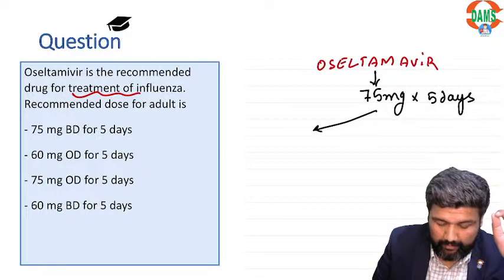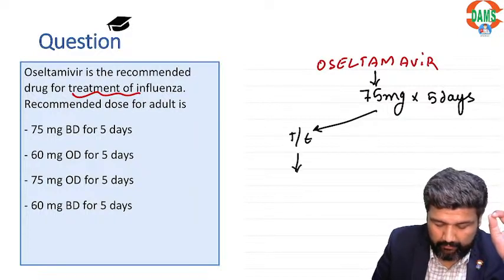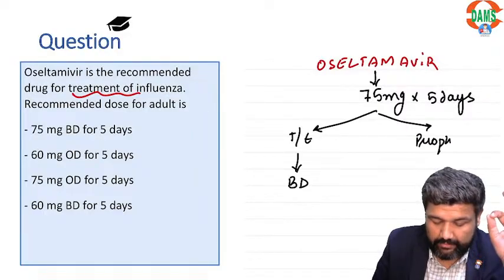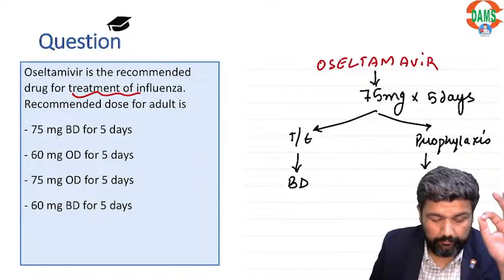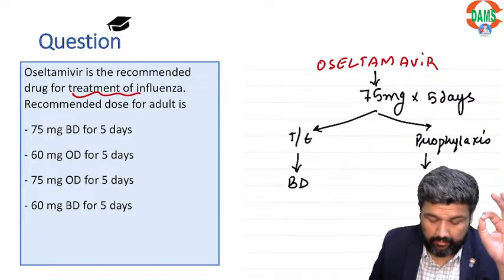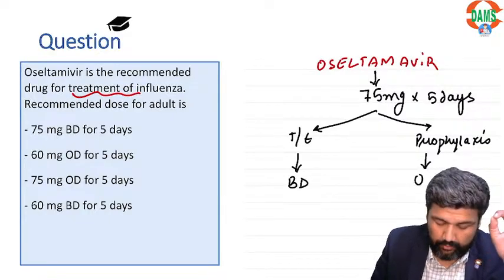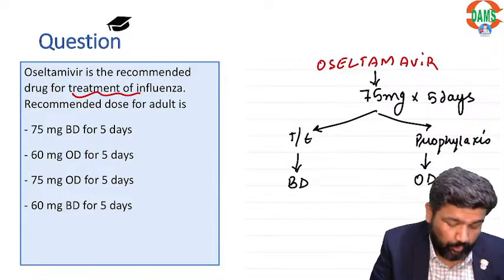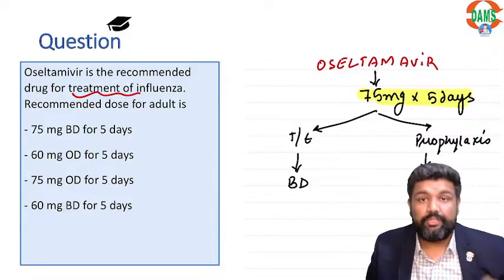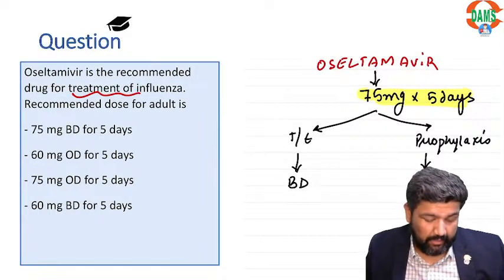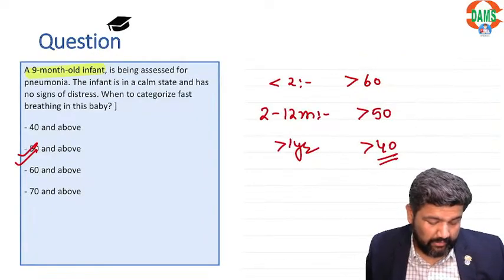If you are giving it for treatment, give it BD. If you are giving it for prophylaxis, then you need to give OD, but the dose and the duration remain the same, right?